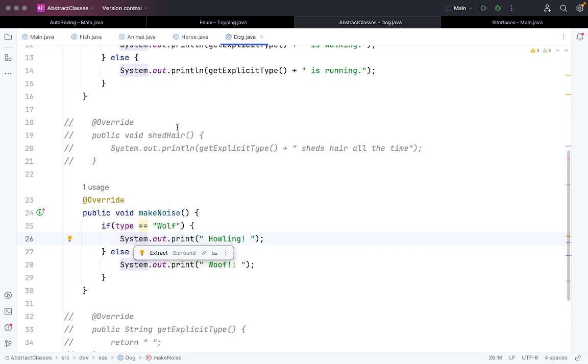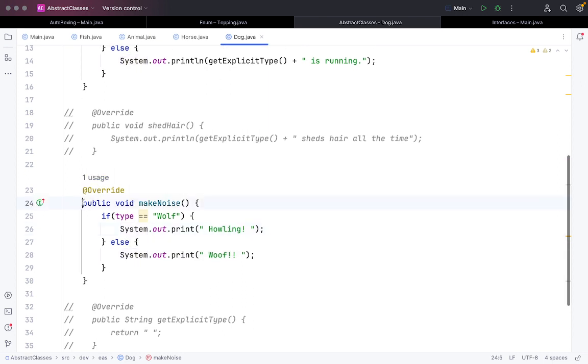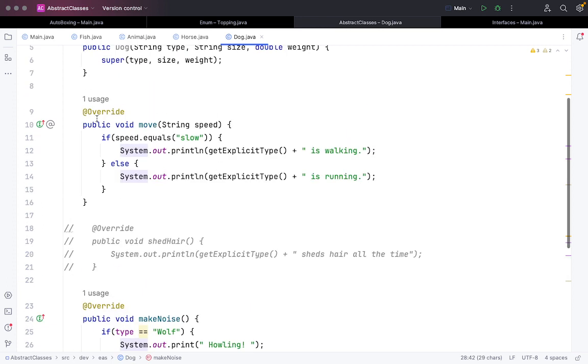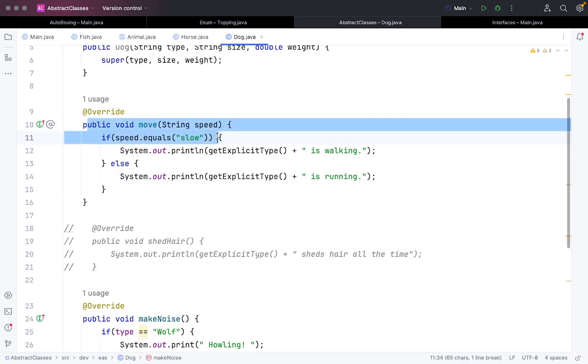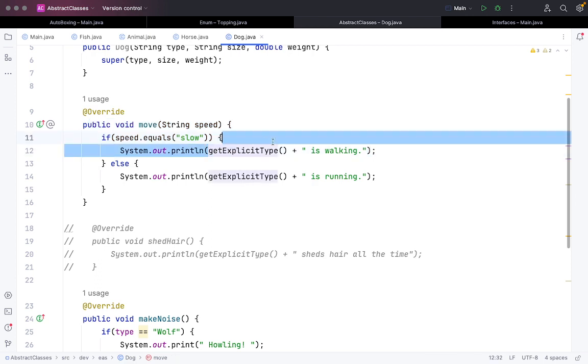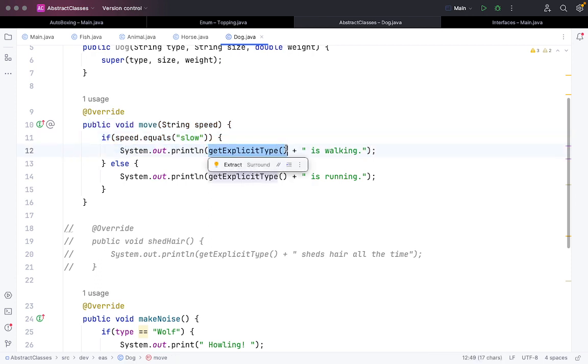For the function that we wrote for make noise here, if the type is wolf, we are printing a specific type of sound, and otherwise we are printing some other noise. In the moving part, if the speed we are passing is slow, we are telling the type of that particular object and that it is walking.